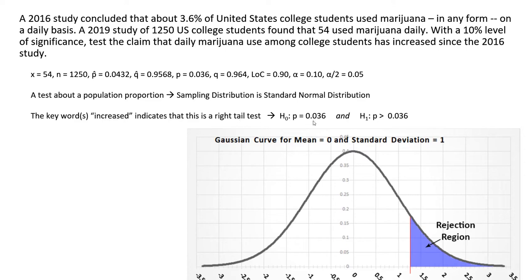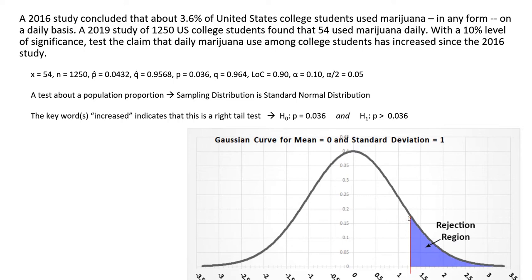So my null hypothesis is P equals the number we consider to be truth, which is 3.6%, or as a decimal, 0.036. And my alternate hypothesis is P is greater than 0.036. My rejection region is now on the right side of this graph.